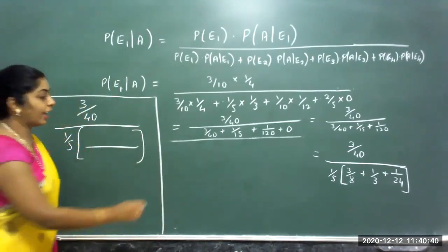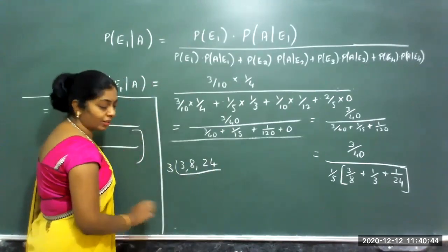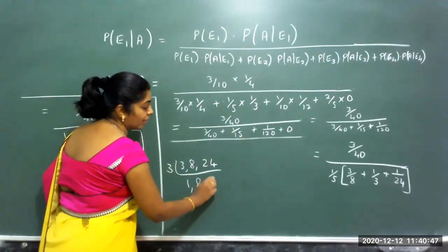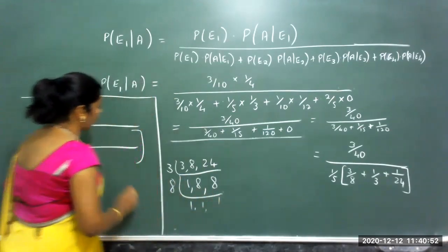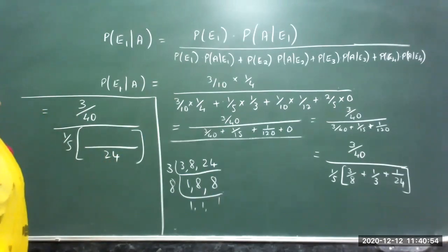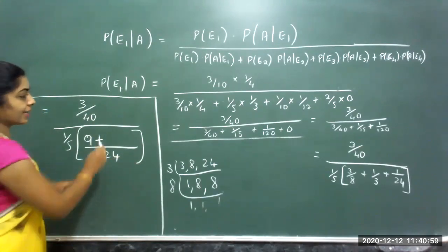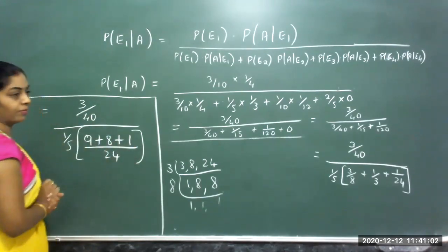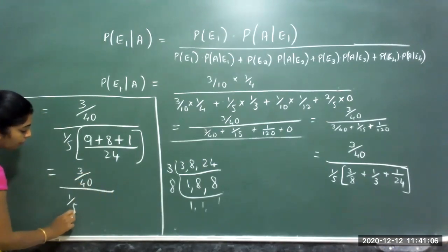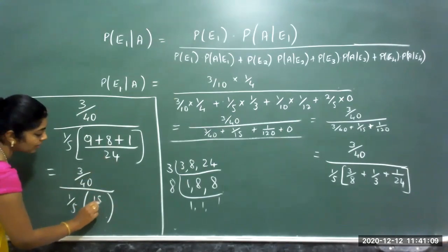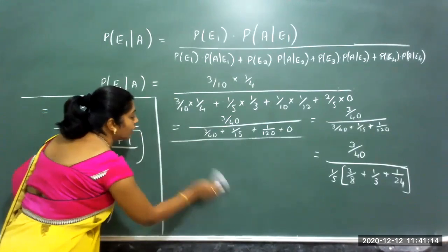What are the multiples? I have in the denominator 3, 8 and 24. Then what shall I consider? 3 8s are 24. So it is 8 what I can consider. So 24 is the LCM. 8 3s are 24, 3 3s are 9 plus 3 8s are 24, plus 1. Now 3 by 40 divided by 1 by 5 into 5, add up this, 18 by 24. 18 by 24.